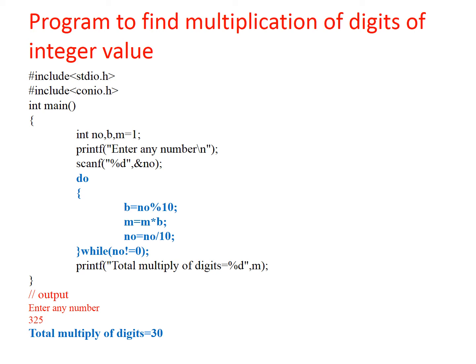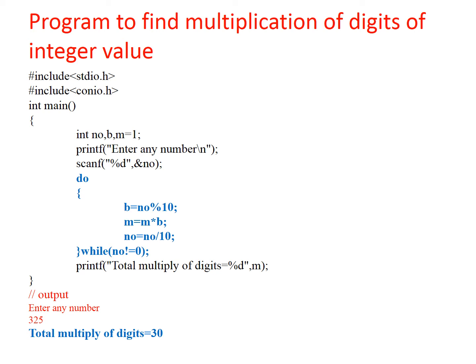Then I take the number, for which I am finding the multiplication of digits, from the end user. To take that input number, I use the scanf function. Then we execute the logic with the help of a do while loop. Firstly, I write the syntax of the do while loop, and within that I carry out the logic for the multiplication. Here the keyword do is used. Afterwards, within a pair of curly brackets, I have written the logic.